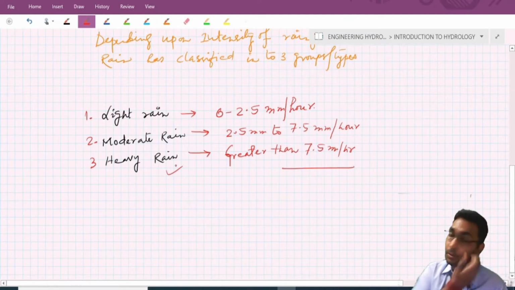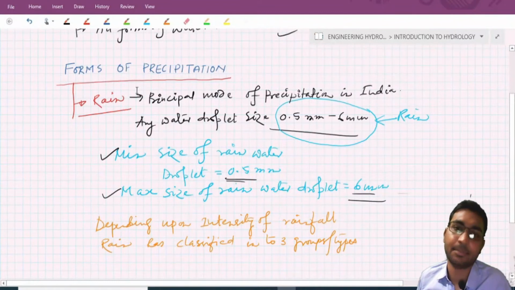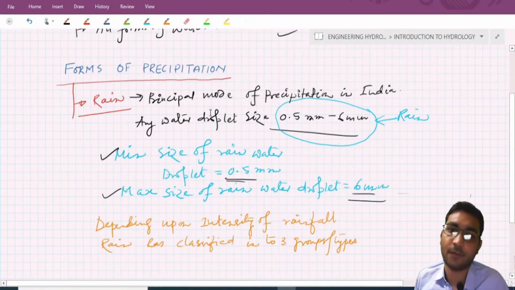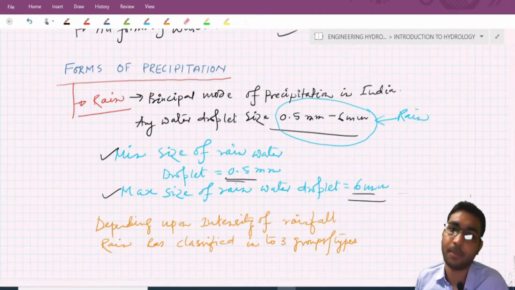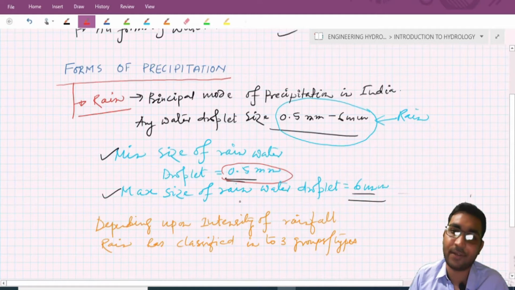So I'm repeating again, rain is the principal mode of precipitation in India. The minimum size of a rainwater droplet is 0.5 mm, and the maximum size is 6 mm.